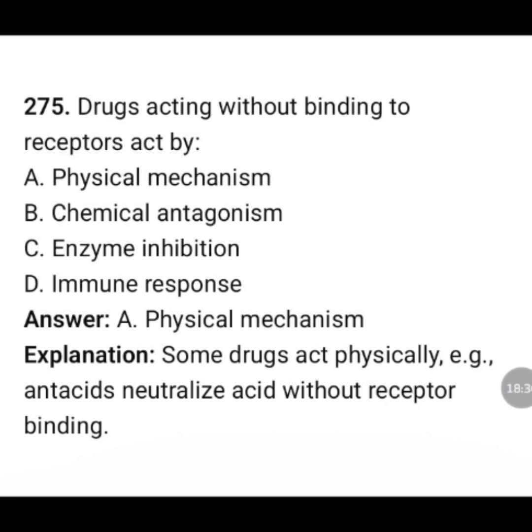Drugs acting without binding to receptor act by: physical mechanism, chemical antagonism, enzyme inhibition, immune response? The correct answer is option A, physical mechanism. Some drugs act physically, for example antacids, which neutralize acid without receptor binding.